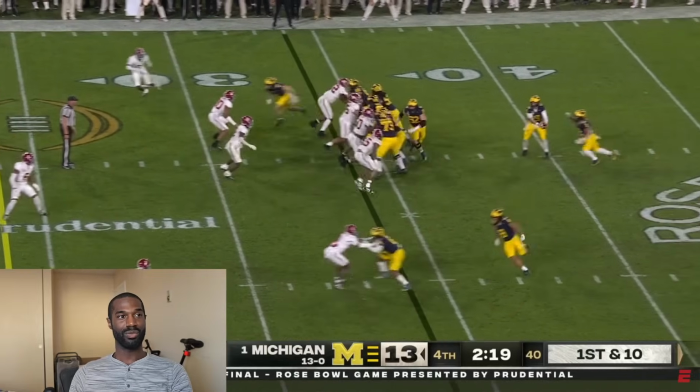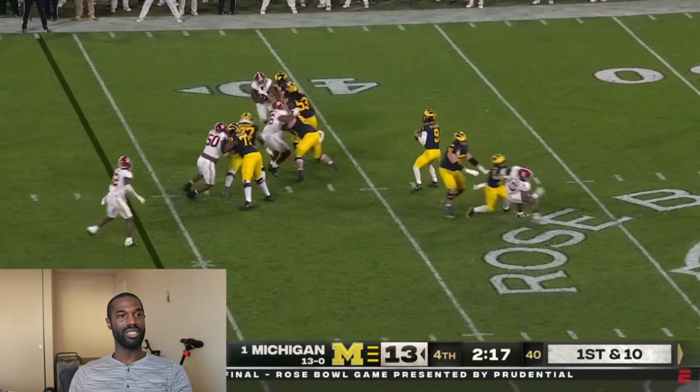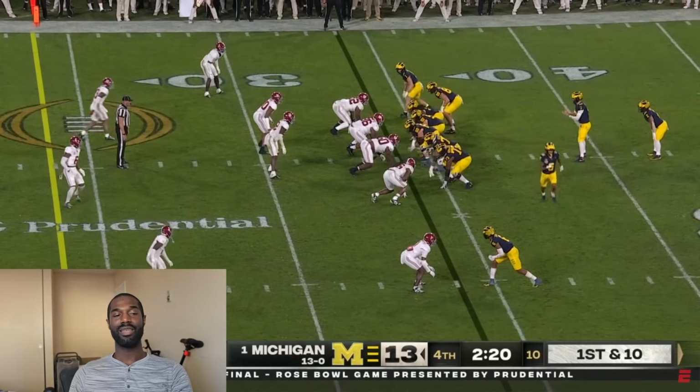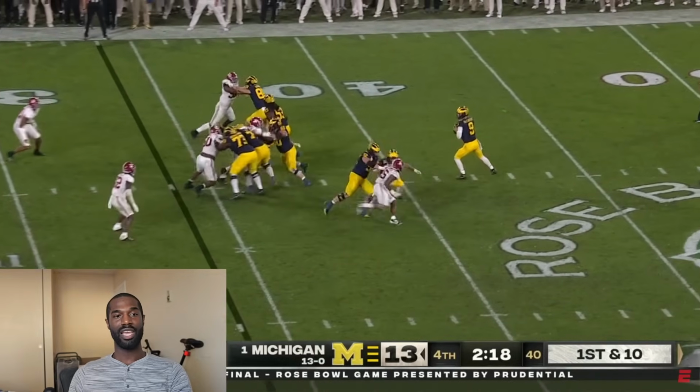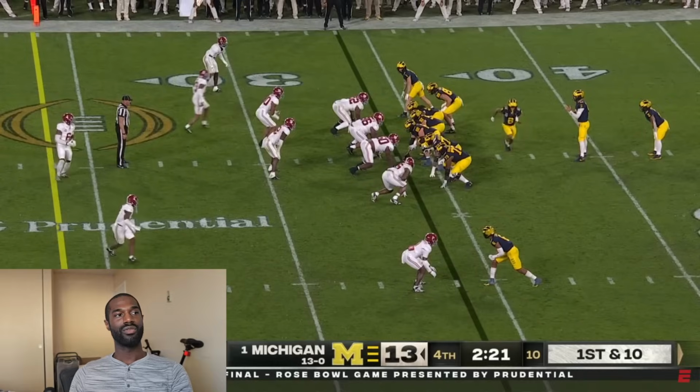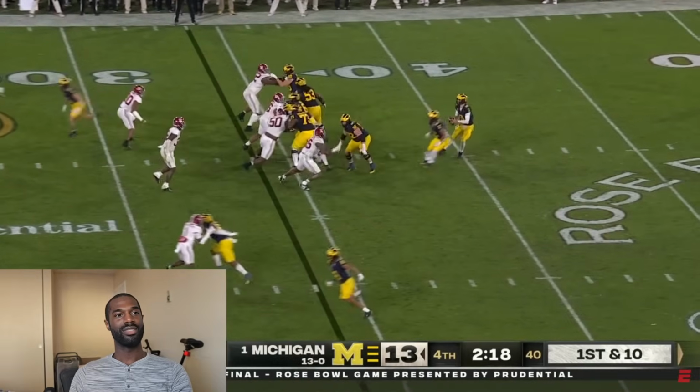But his receivers really stepped up when they needed to, right here on this deep crossing route coming across the field. So a lot of things had to happen well here. The offensive line had to pick up Alabama's pass rush well and give J.J. McCarthy time. And McCarthy had to wait and be patient for Wilson to clear out across this field to get this first down catch. Really well designed play.